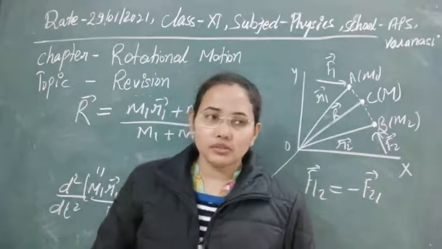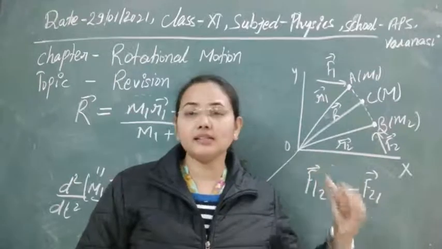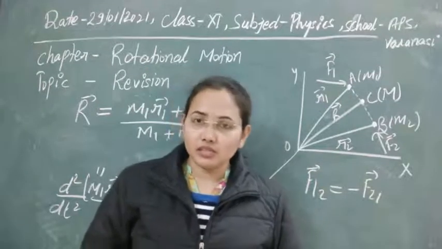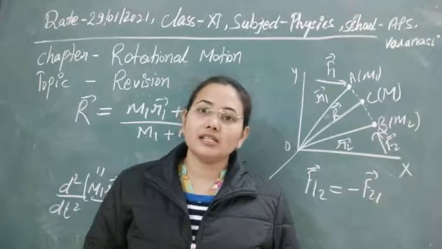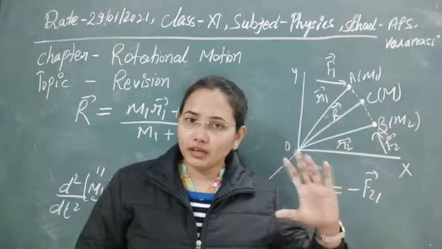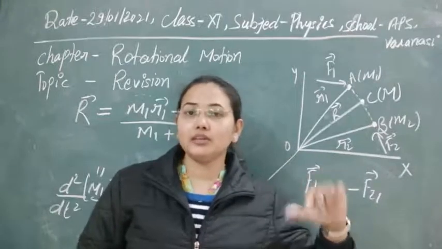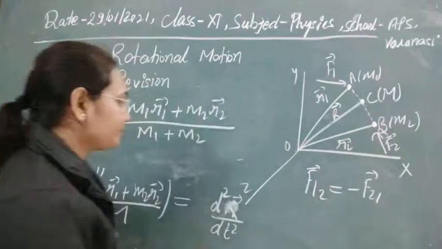Clear? So simple motion of rigid bodies can be understood easily by this concept of center of mass. This is a very important concept to understand even center of gravity and center of buoyancy, which you have studied already. So if this one thing is clear in your mind, then with its help you can understand those two concepts also.